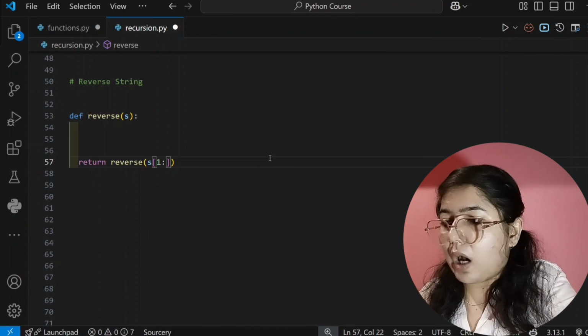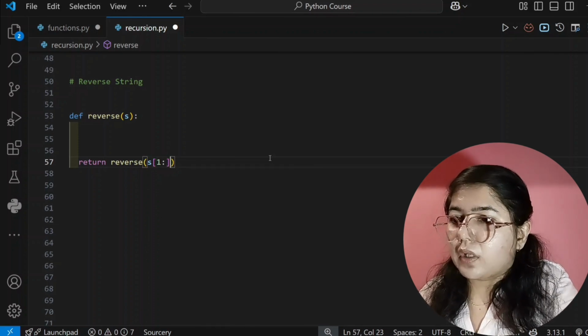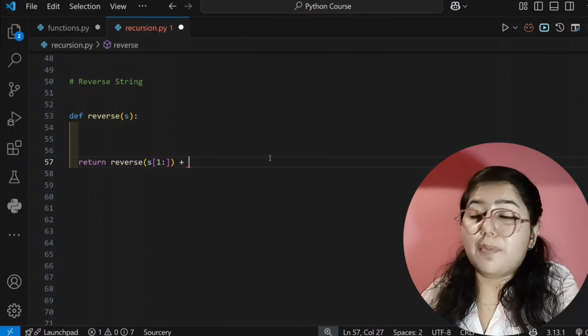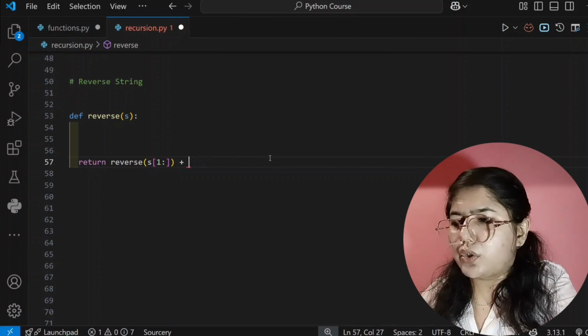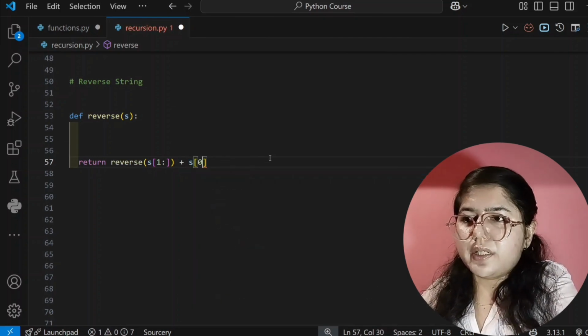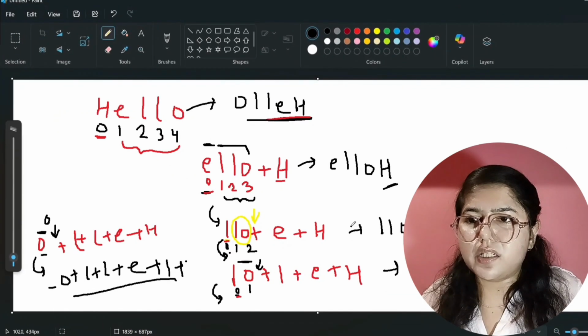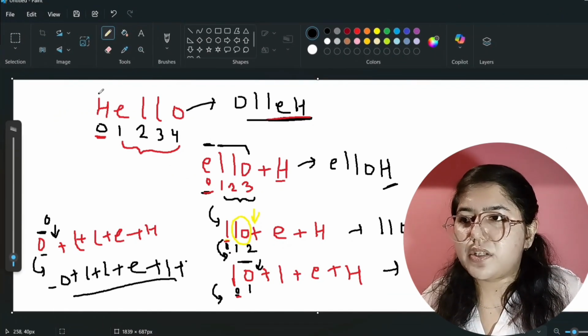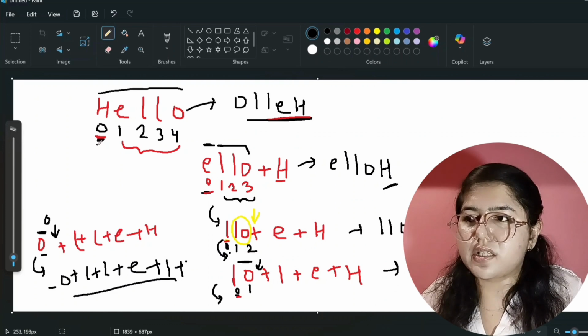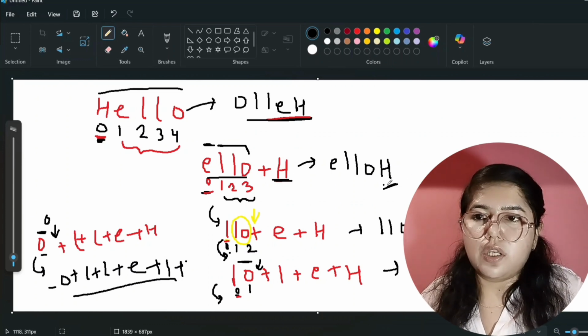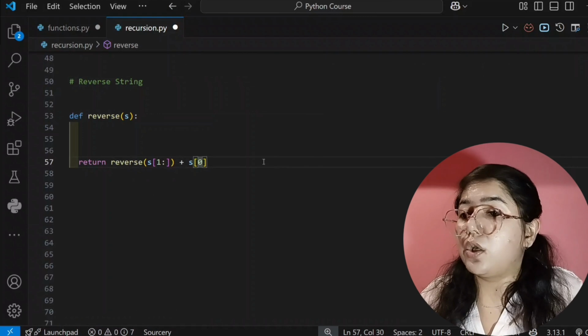Okay, so after that I am appending at the end of your string, and that will be your 0th index character, right? Because we are appending the 0th index only. This is our complete string, and we are ignoring this h at the 0th index, so we are adding this h at the end of the string. So that's why I'm writing here you have to append this. So I hope you understood.